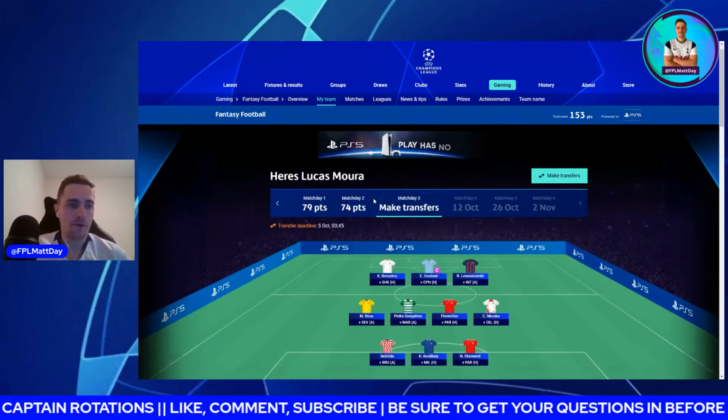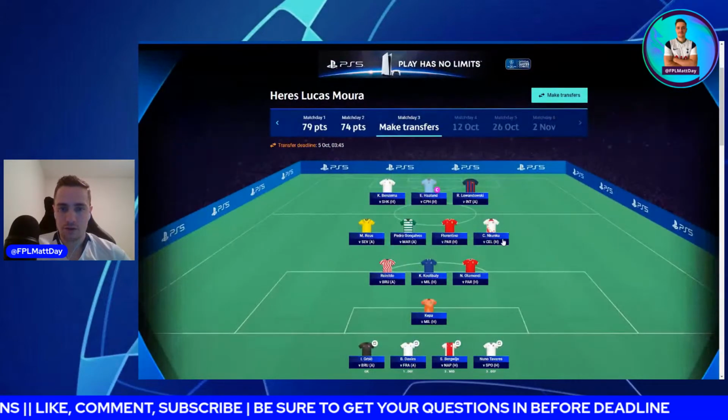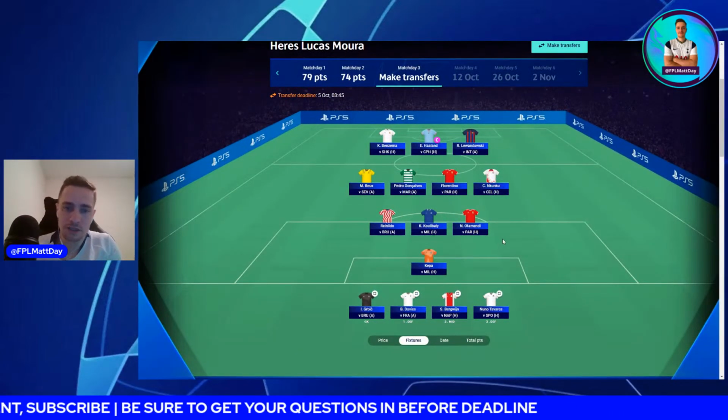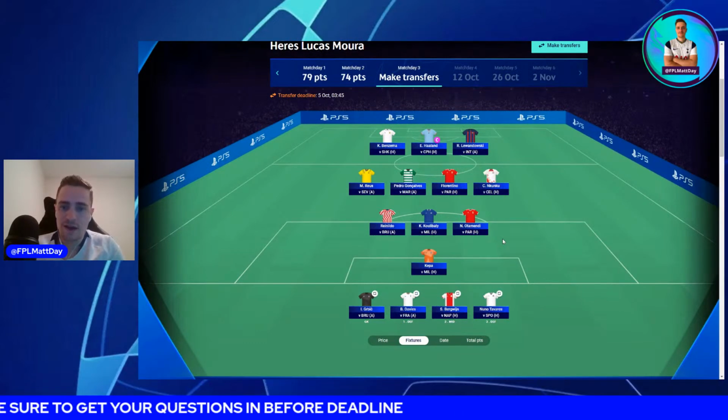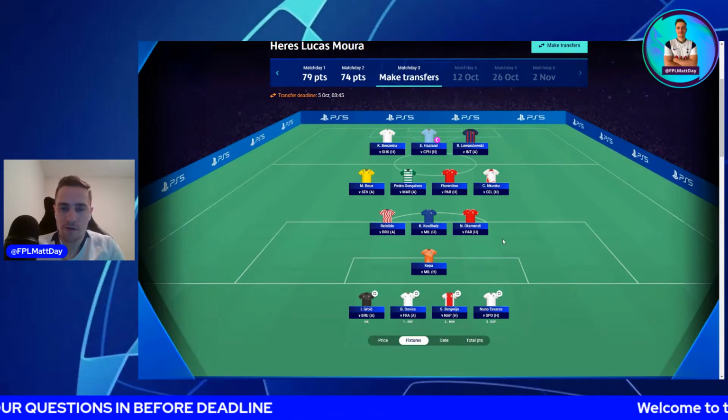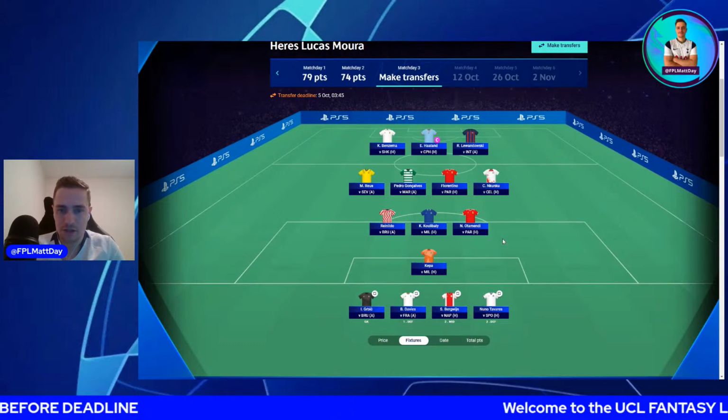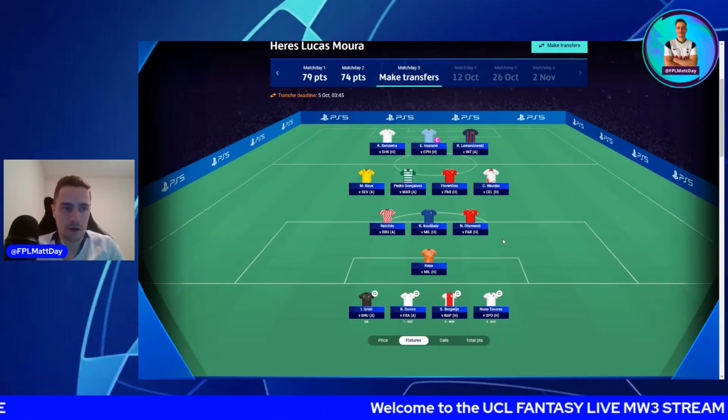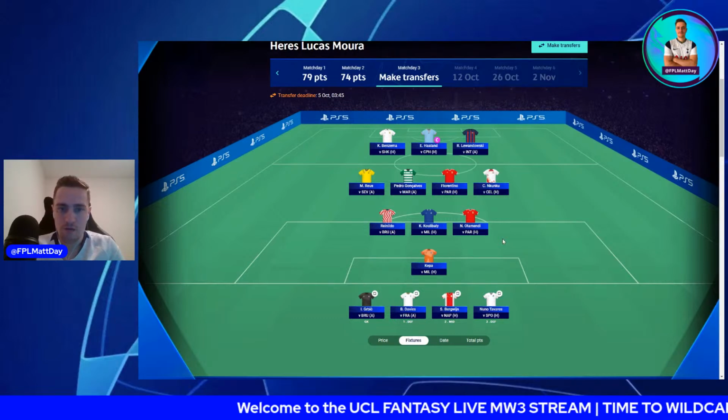The wild card will be triggered. Here's my team. Here's Lucas Moura. So here's my team without a wild card. So this is what I started with on match week 1. And to be fair, it's still not a bad squad. I've got Bergwijn there at home to Napoli on the bench. I've got a home game there. Kepa, who's going to play for Chelsea, playing at home.